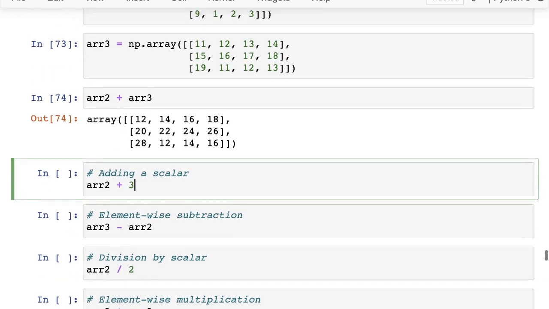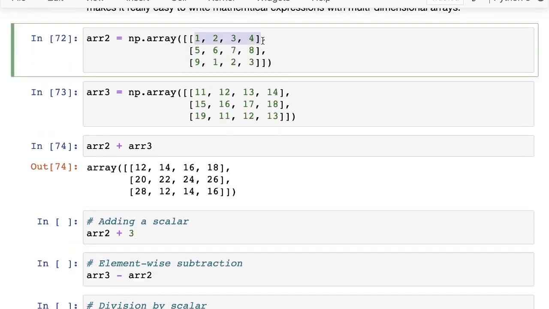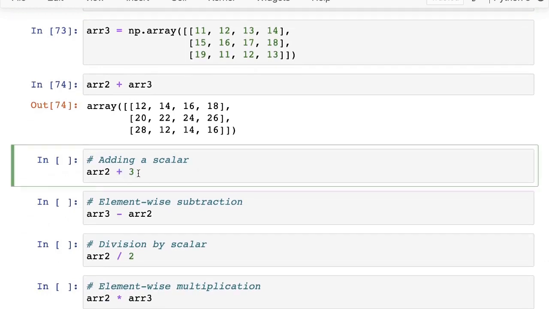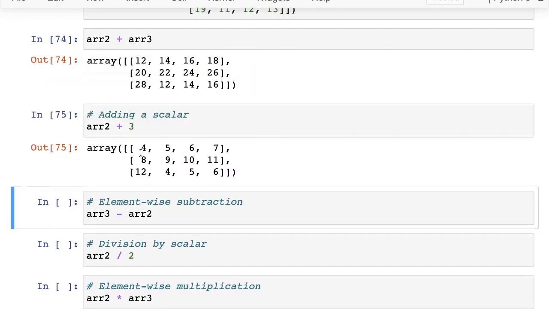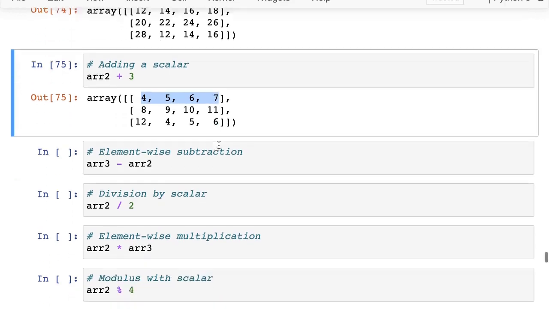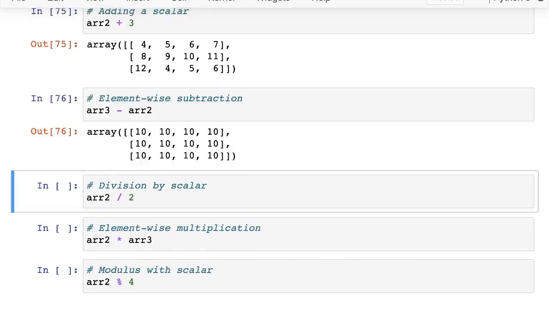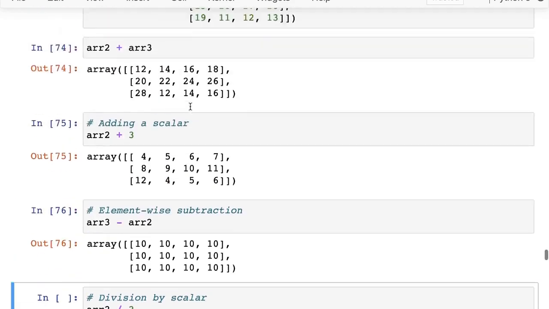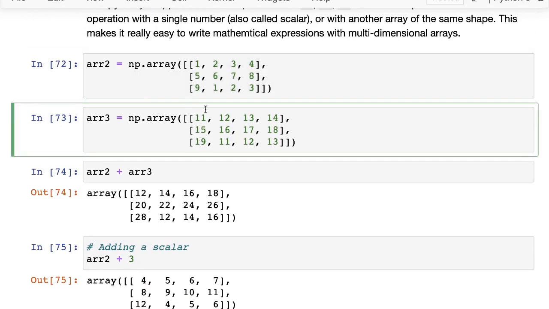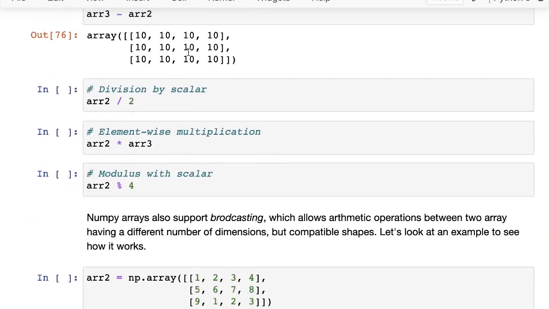So here we have array 2. You can see array 2 has the values 1, 2, 3, 4. And then if we just do plus 3, 3 gets added to every element of the array. So you can see 1, 2, 3, 4 becomes 4, 5, 6, 7, as we might expect by adding 3. And then we've seen element wise subtraction. This works as expected. If I subtract array 2 from array 3, each of these differs from the corresponding element by 10, and hence we get back this result.